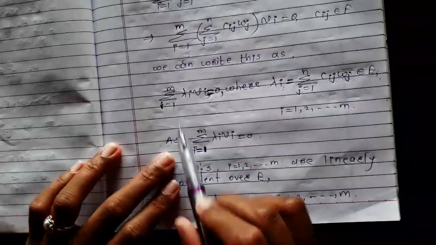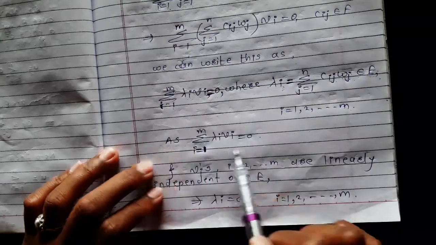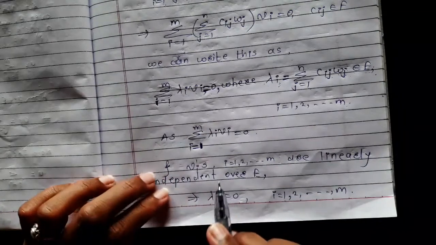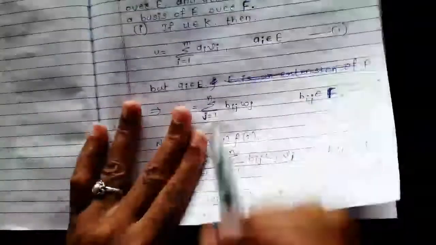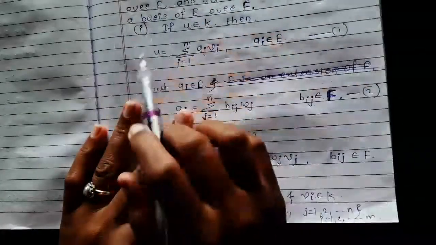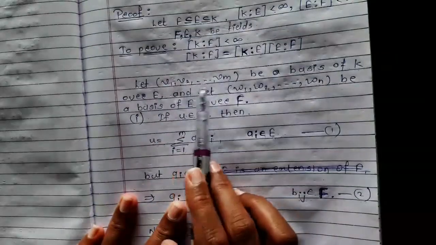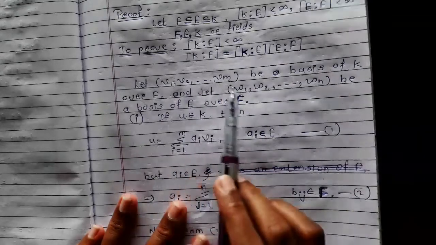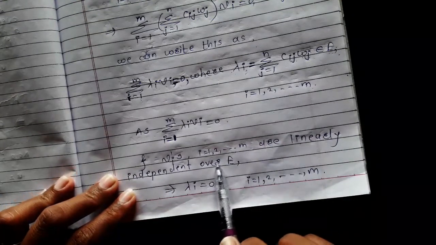Now as summation i running from 1 to m, lambda i vi is equal to 0, and we know that v1, v2, up to vm are the basis of K over E, and as v1, v2, up to vm are the basis, they are linearly independent, the vi's, i running from 1 to m, are linearly independent.